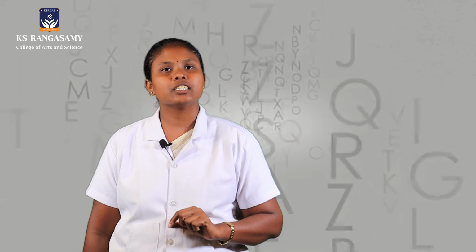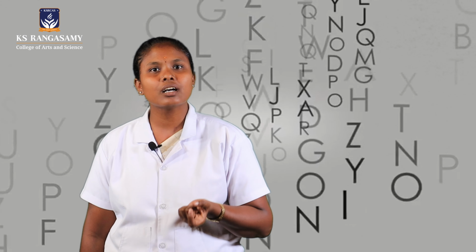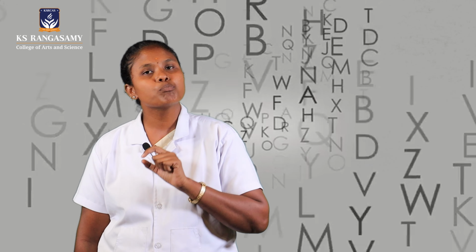Coining means creating new words and giving the name of the inventors. For example, Parker. It is the pen, and the person who invented it is named Parker. So, these are some examples of giving the inventor's name for creating new words.